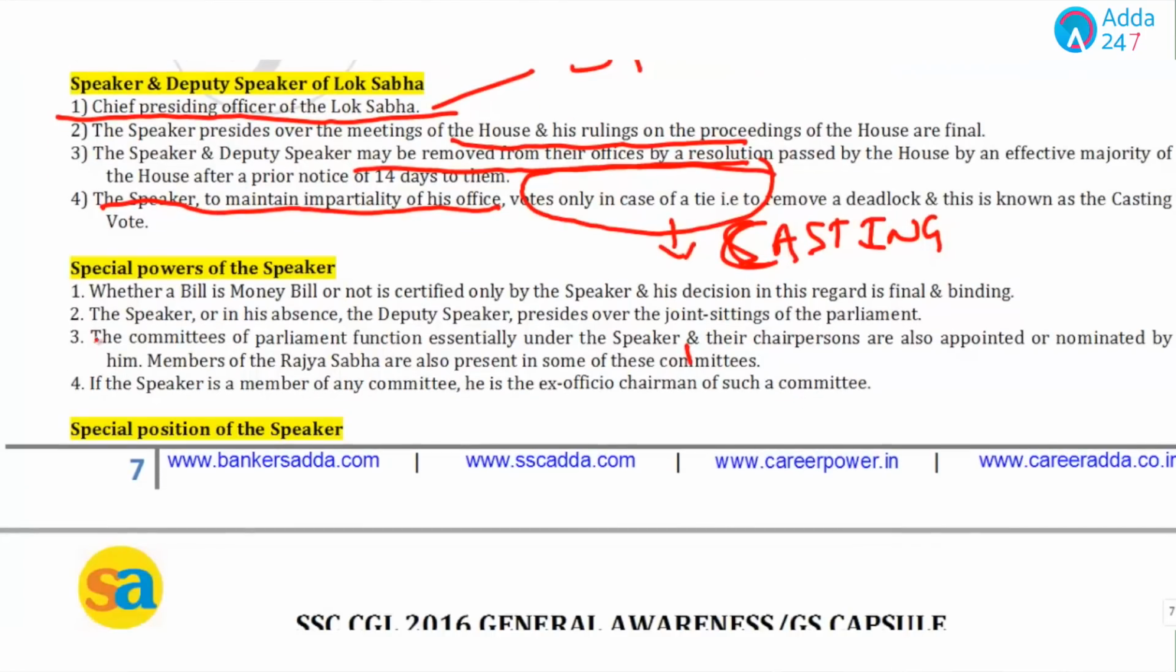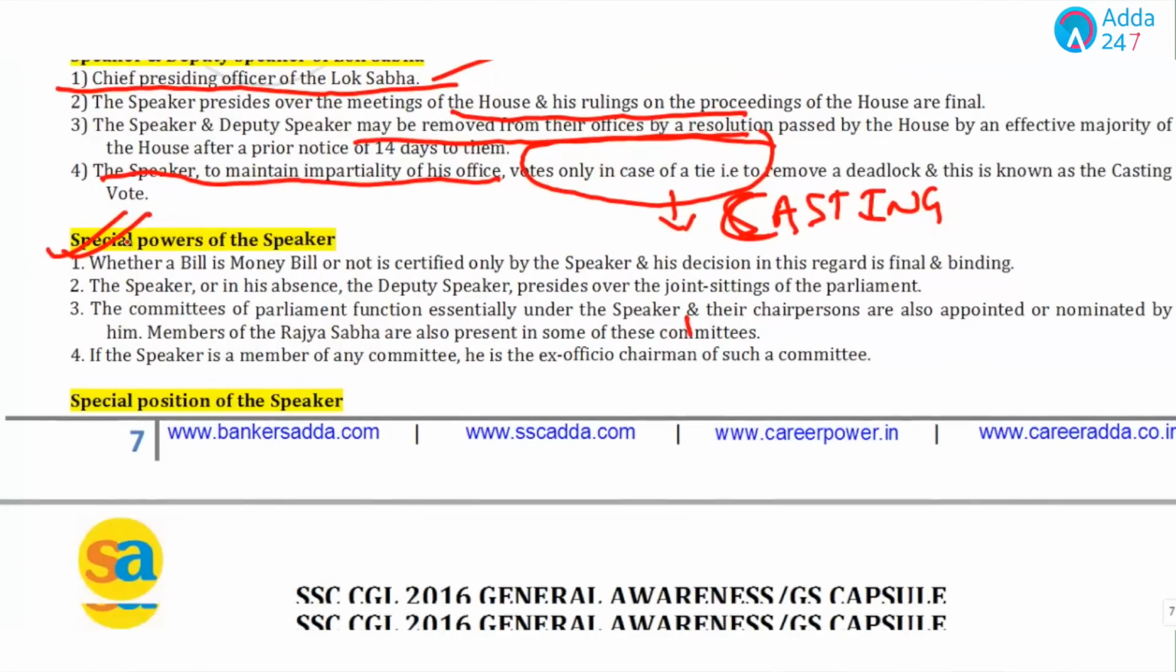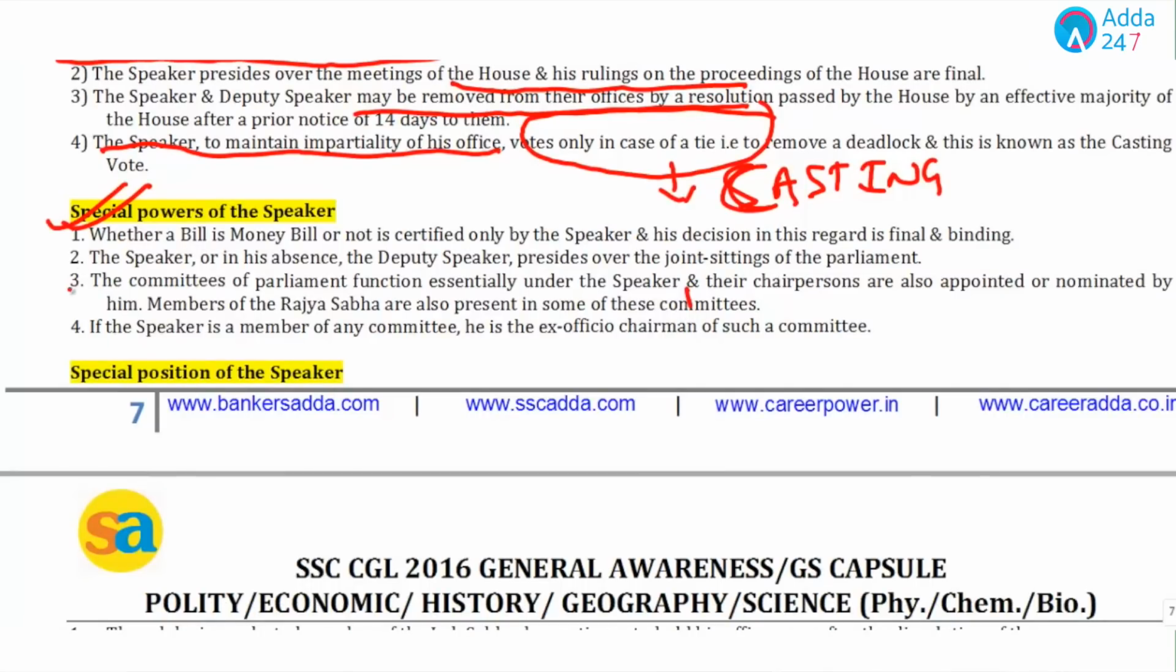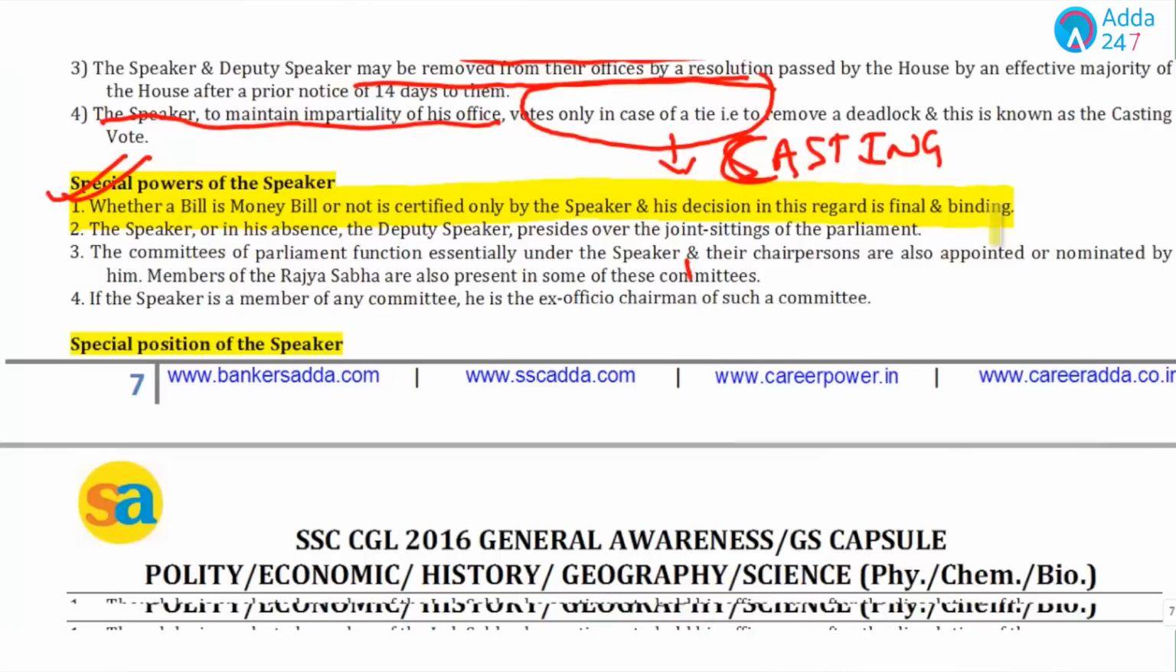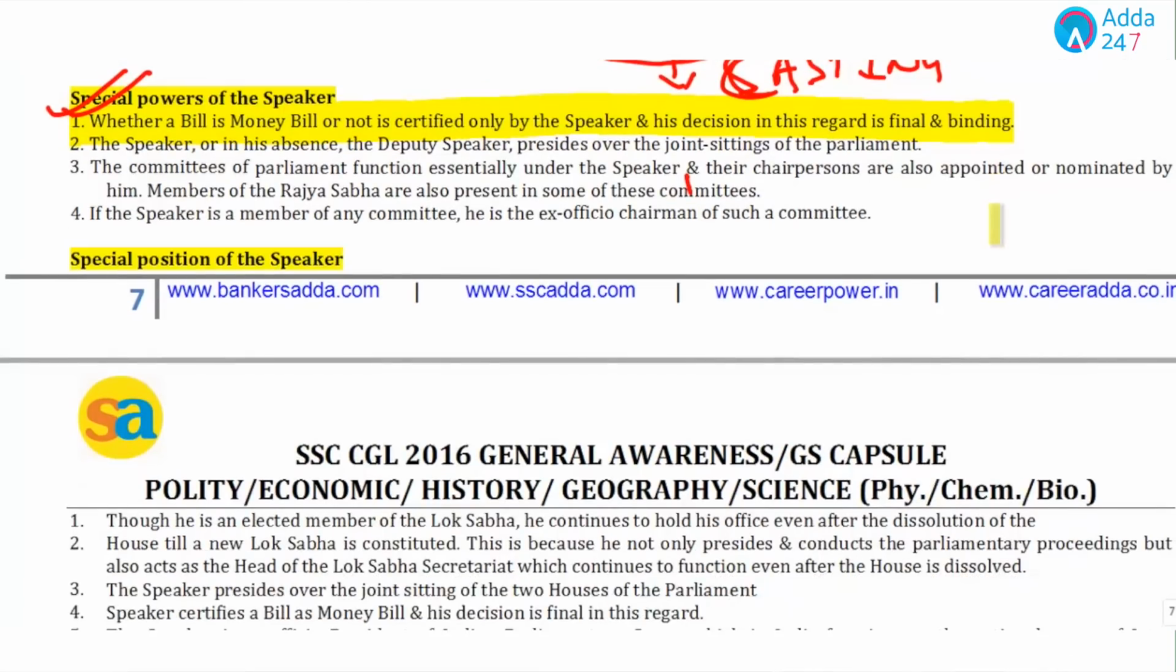Now, you have to read the special powers of the Speaker. Whether a bill is a money bill or not is certified only by whom? Only by the Speaker. Students, we can't explain each and every point in the capsule, but we are taking all the important points which you should know from the examination point of view. Now, let's come to the next power. If the Speaker is a member of any committee, then he is the ex officio chairman of such a committee.